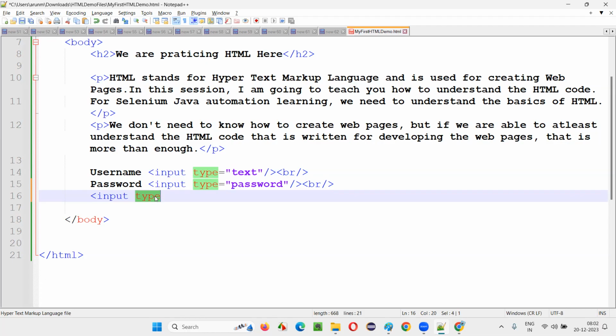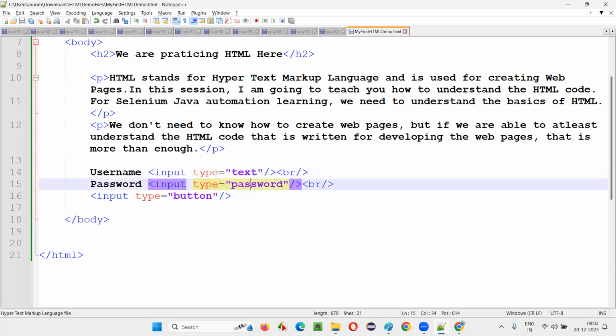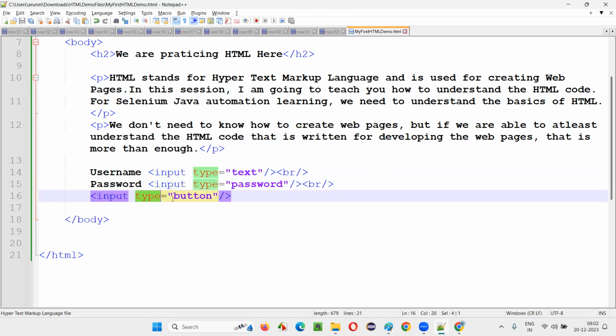Type is one of the attributes that are there in HTML. Predefined attributes, guys. It's the attribute name. One of the attribute names we have for the input tag is type. To this we can mention different values. Is equal to, in double quotes, I'm giving the value. Here I'm going to give a value like button, type button. What do you think will be created on the UI? When I give the same input tag, type is equal to text, a text box field got displayed on the web page. When I give type is equal to password, a password field got displayed. Whereas for the same input tag, if I give type is equal to button, a button field will be displayed.